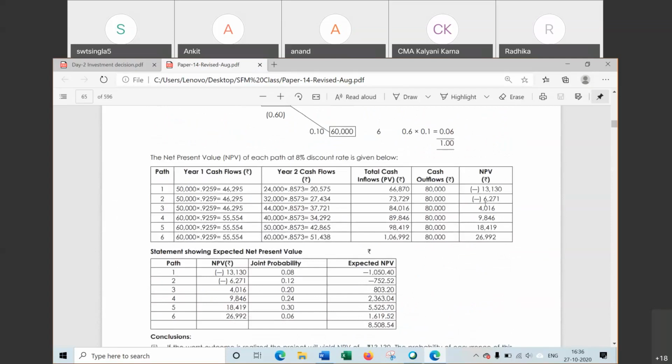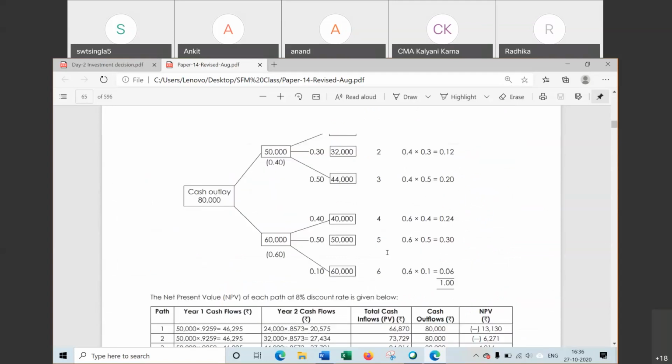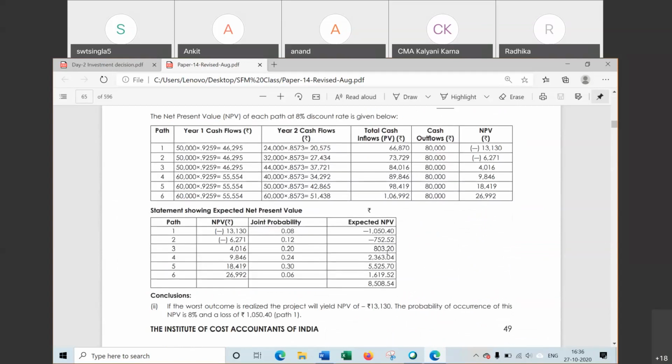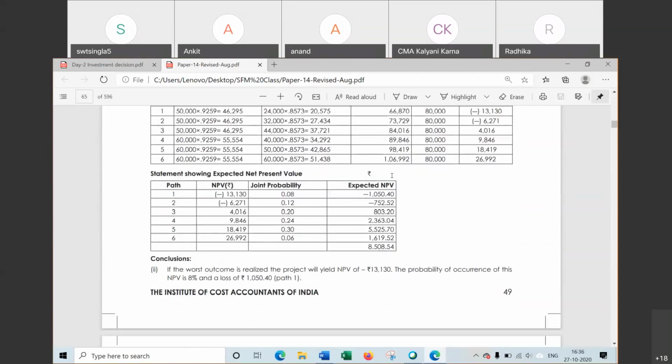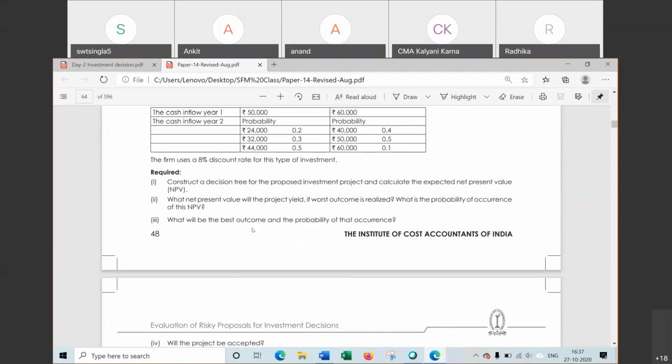Second, NPV. In the same way we did in illustration 1, NPV has been computed. Expected NPV has been computed. Now the question asks, what is the best outcome and worst outcome? Here the decision has been taken on the basis of this expected NPV value. Again, nothing is mentioned in the question.